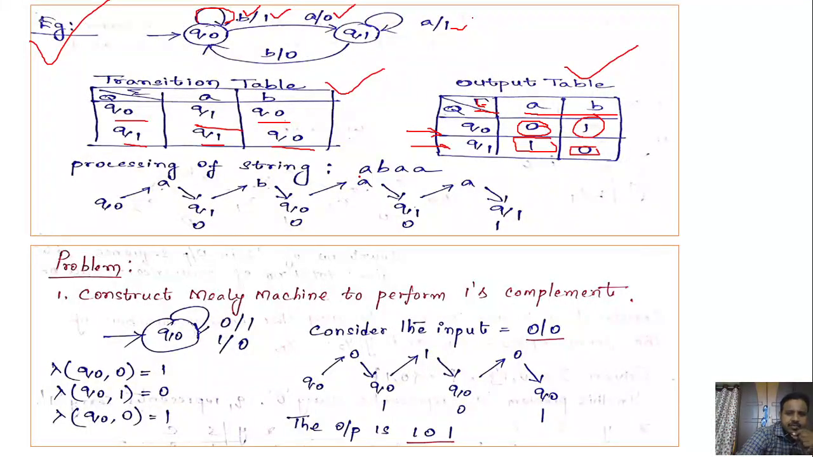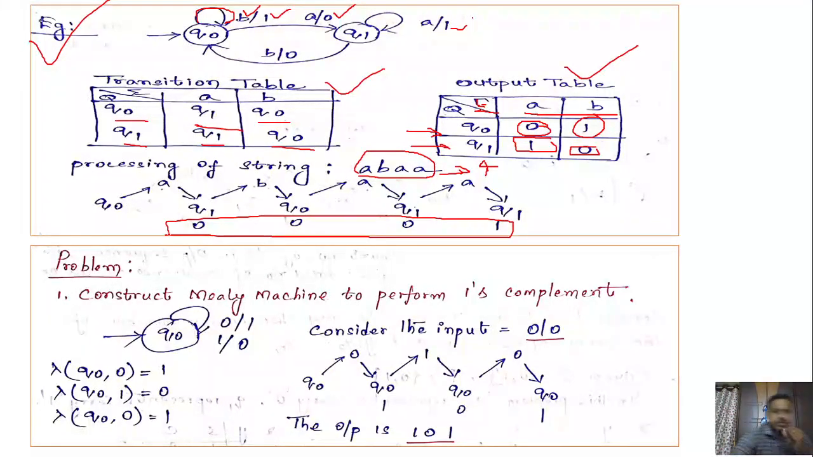The next one, try to process another string, A, B, A. Here the string is of length n, so obviously we are going to get an output of length n only, right? So you are going to get the output as 0, 0, 0, 1. So this is the output. Practice by yourself and check whether you are able to do it correctly or not.